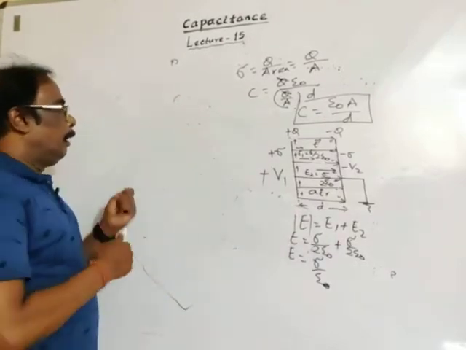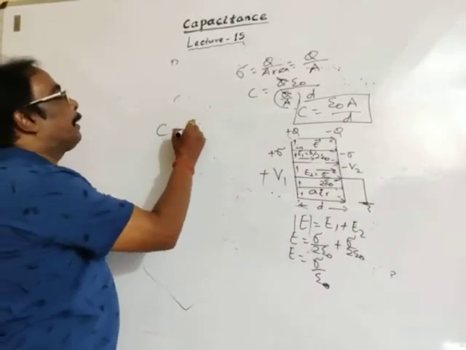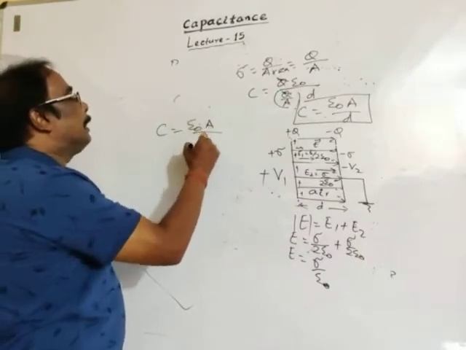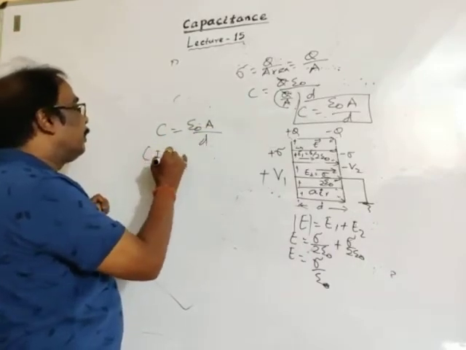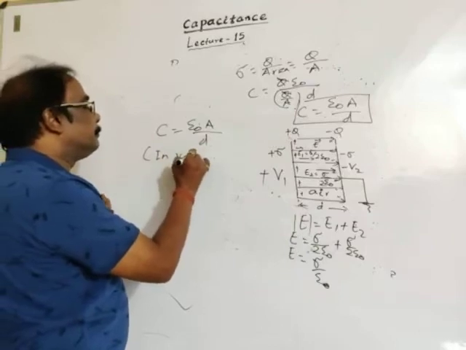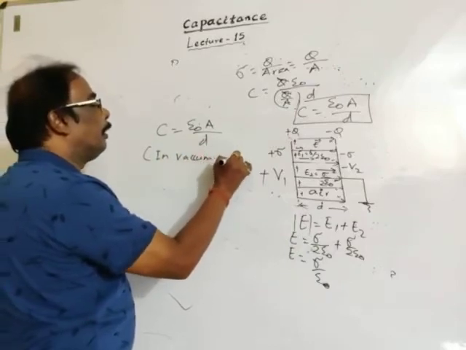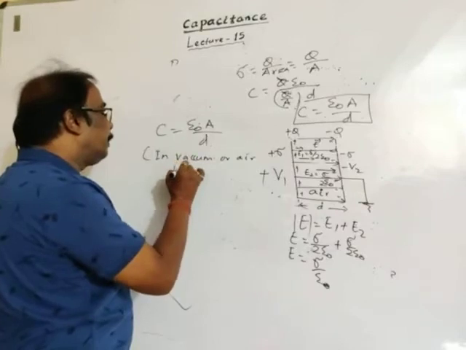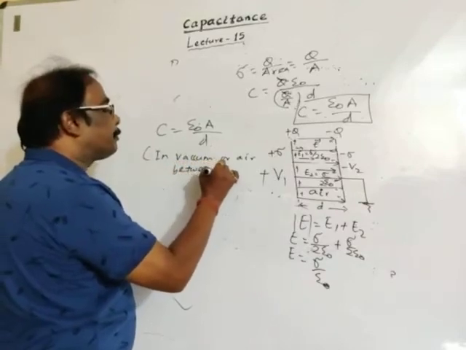Capacitance of a parallel plate capacitor is epsilon naught A by D, in vacuum or air between the plates.